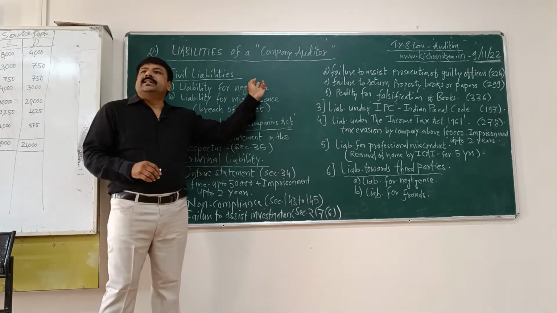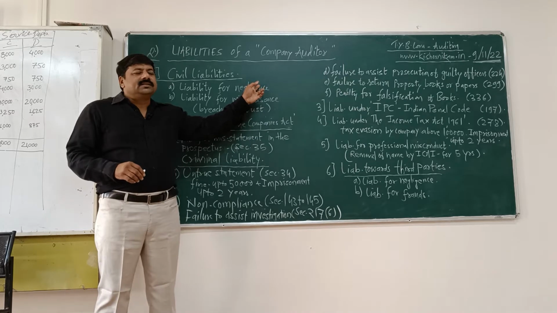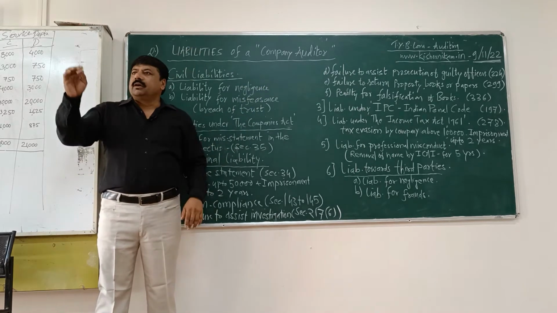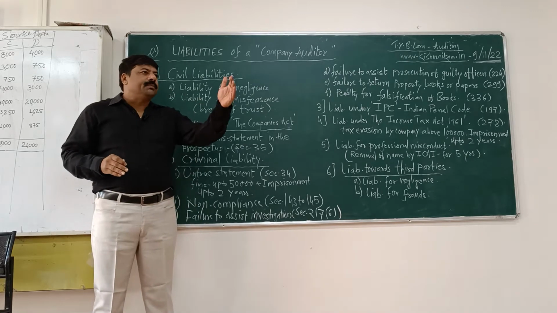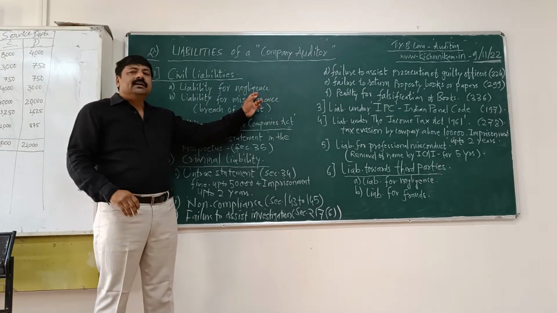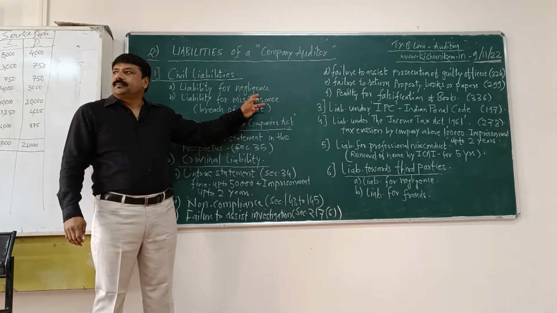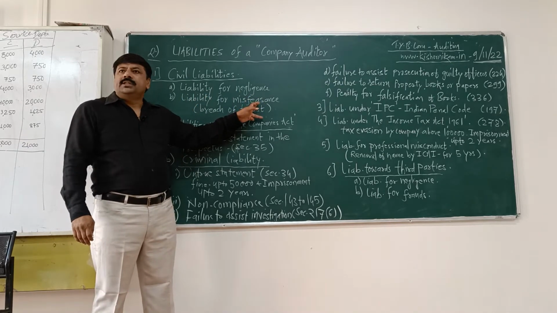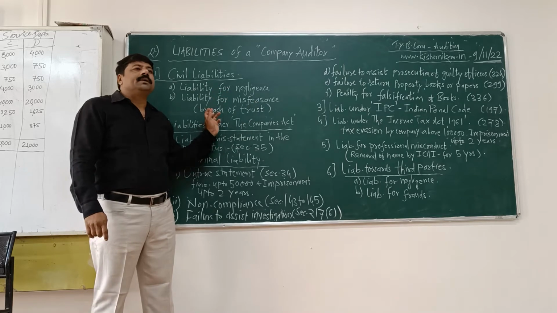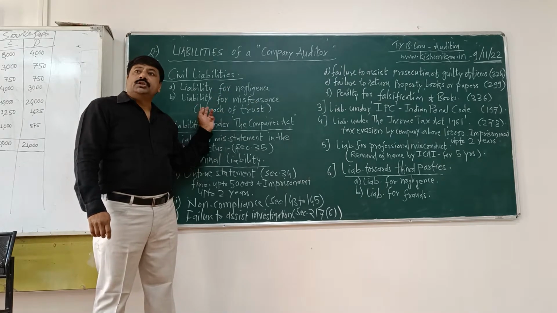Liability for negligence. What is negligence? The duties of auditor you have studied. If an auditor fails to follow any specific duty, it comes under negligence. Liability for misfeasance. Misfeasance means breach of trust, breach of confidence.